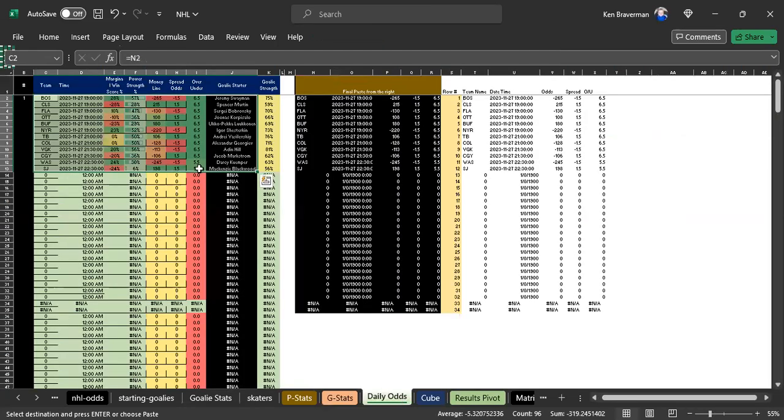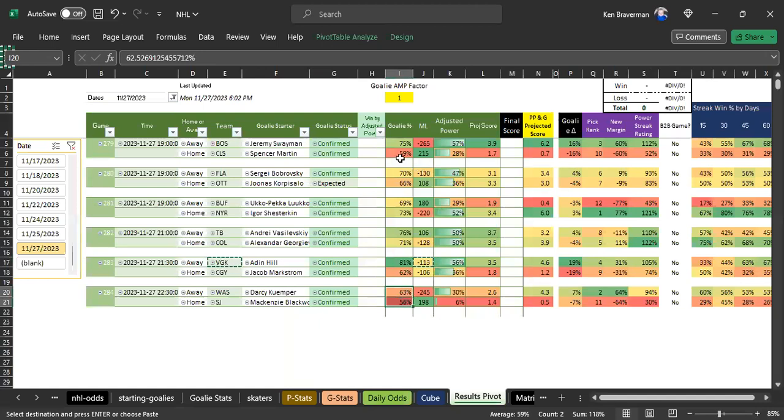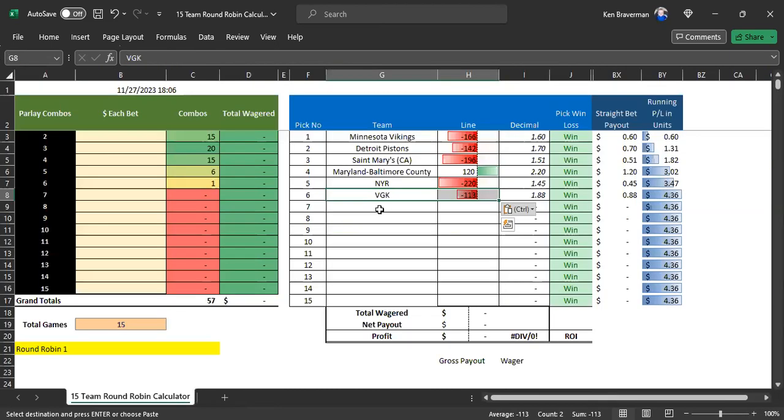Of all the games, this one has the lowest over-under. That does not make a lot of sense. As you can see in the list here, you've got the poorest goalies, except for Spencer Martin and Markstrom. You've got 2 of the bottom 4 goalies in ranking on here, and Kemper has really not been playing very well. San Jose gives up a ton of shots and has been giving up a ton of goals against good teams in general. So why this game only has a 5.5 over-under, I have no idea. That game should go over. So we're going to do Washington versus San Jose over 5.5, and we'll assume it's minus 110.